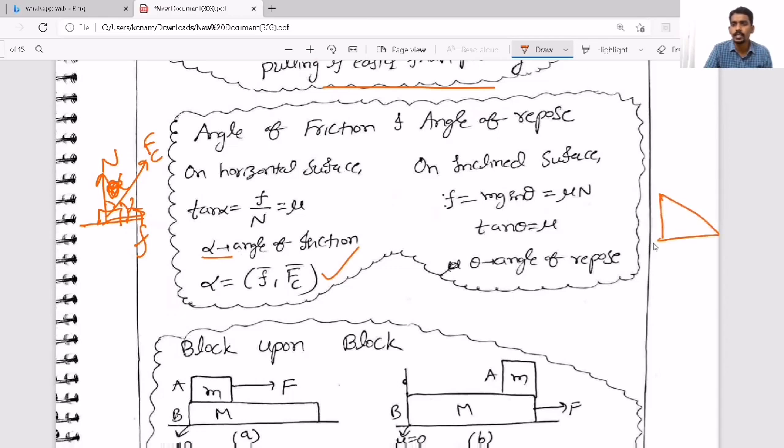Similarly, if you consider an inclined surface, the minimum angle for which the body kept on the rough inclined surface is ready to move, that minimum angle we call the angle of repose. If the angle is less than that value, then the body remains at rest. If the angle is equal to or greater than that minimum value, then the body slides down even though the surface is rough, and that we call the angle of repose.